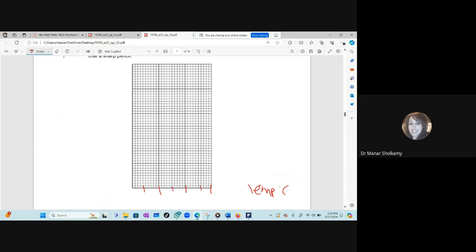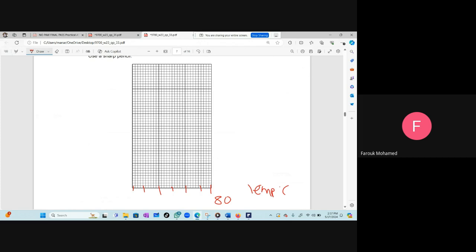Now, how will I divide this graph? I want the 80 to be close to the end here. Actually, it is designed in a way. How will you do it? Farouk, can you tell me?